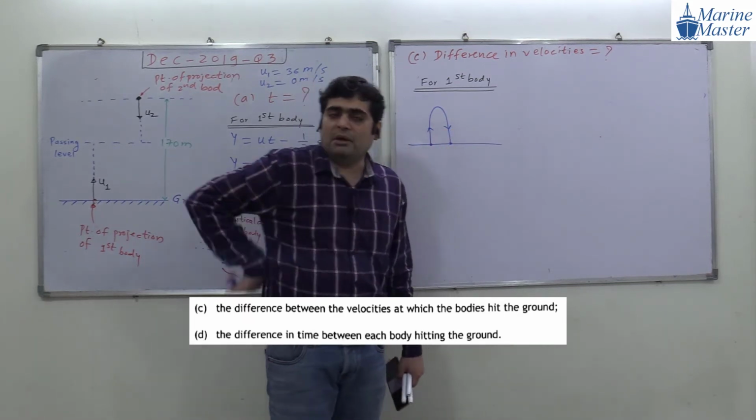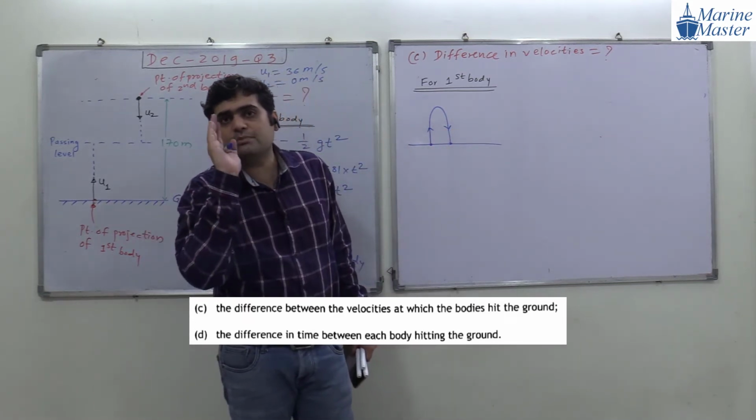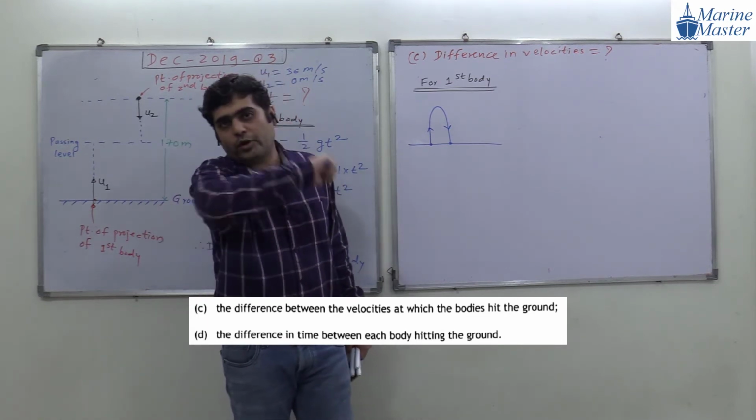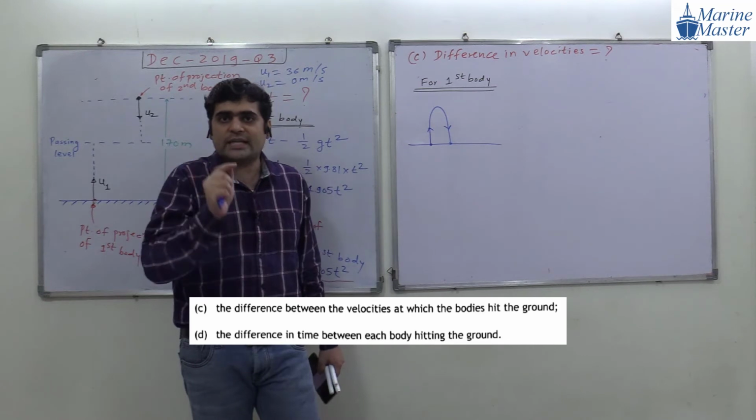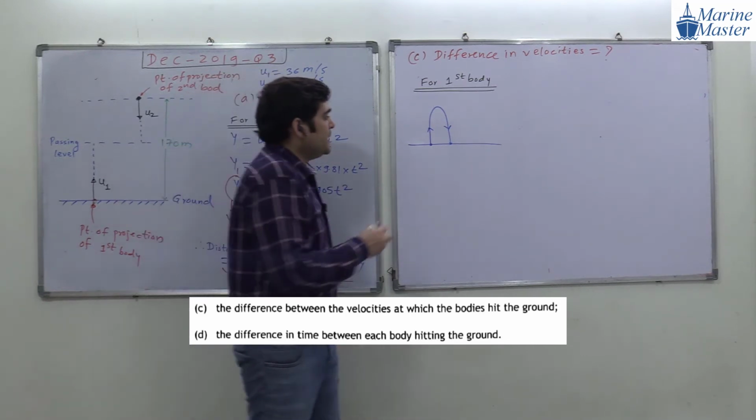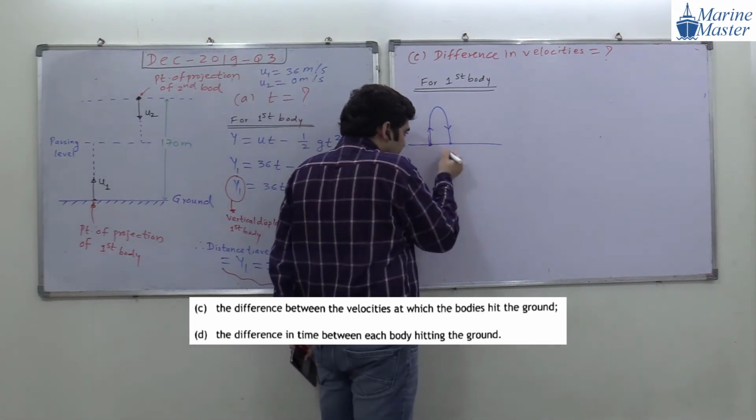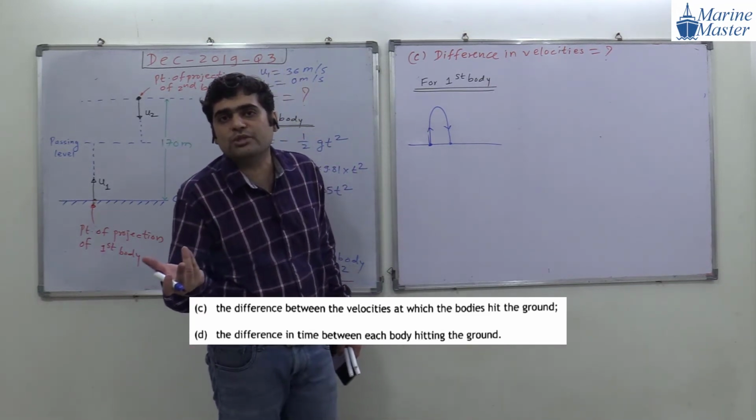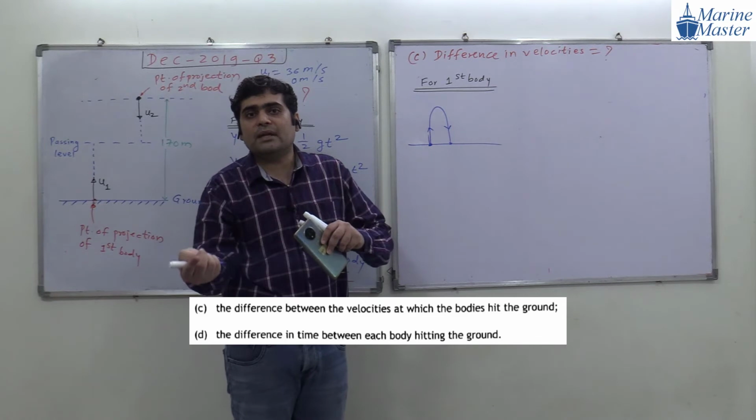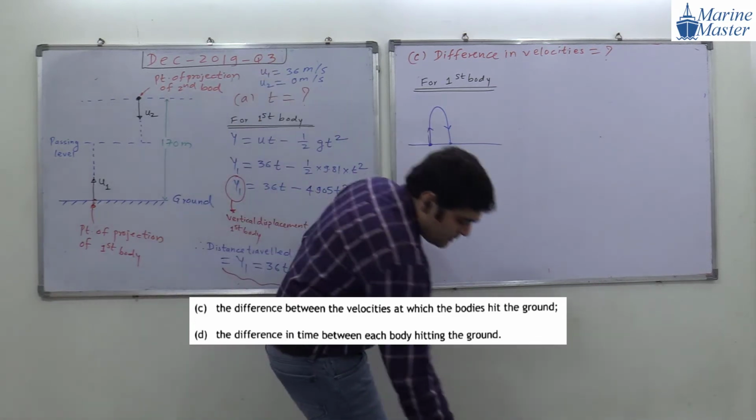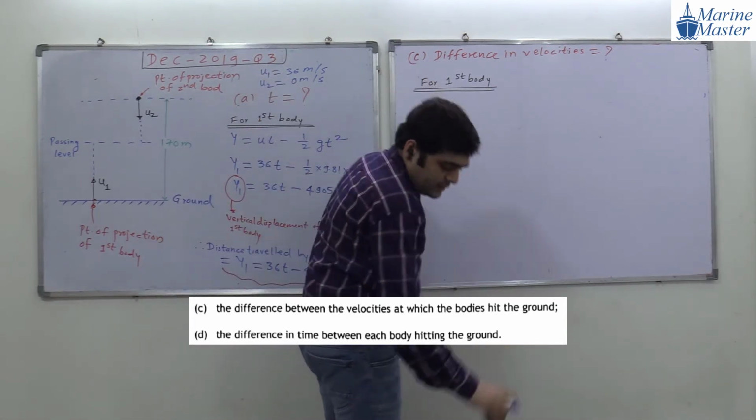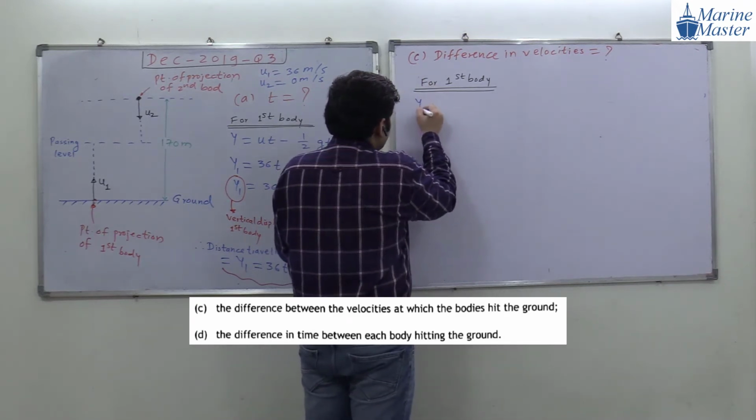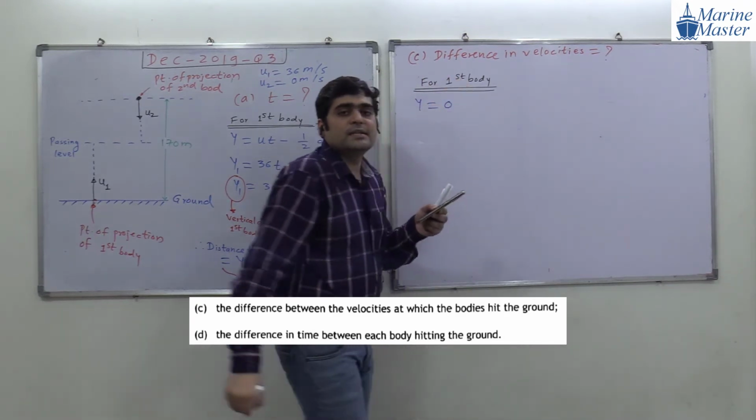So vertical displacement means what? What is meant by displacement? Displacement means shortest distance between 2 points. If it is going from here and again coming back to the same point, at the same level, what will be the vertical displacement for the first body? It is 0.